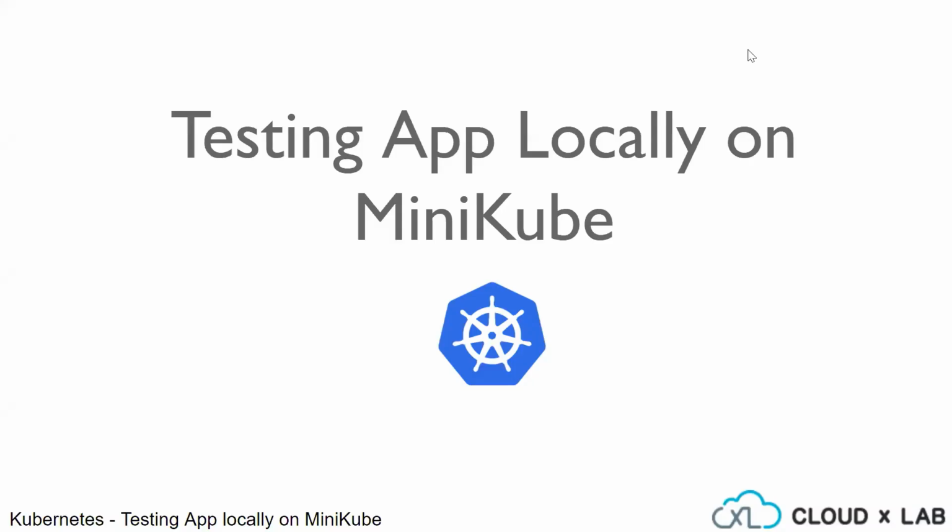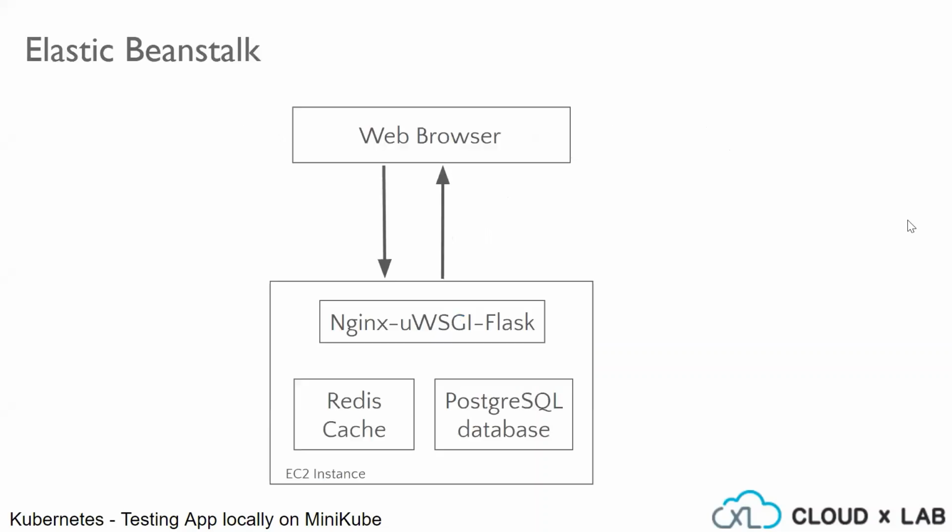Hi, welcome to the series on testing app locally on Minikube. If you remember, we have developed the user wishlist app, which consists of three microservices: the Nginx UWSGI Flask server, database server, and Redis server, each in separate individual containers. Further, we have also developed this multi-container application on an Elastic Beanstalk instance. It could be regarded as a small, decent multi-container application deployed on AWS Elastic Beanstalk.